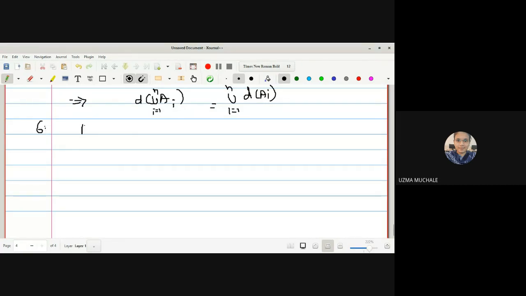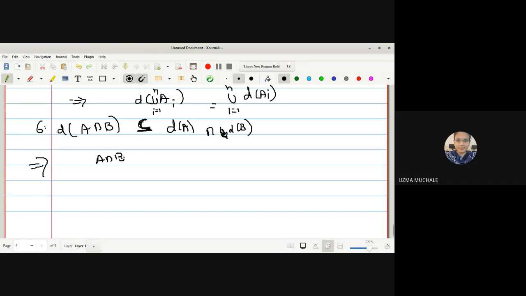What is the property? D of A intersection B is a subset of D of A intersection with D of B. Remember these properties: for union we have equality, for intersection we have a subset. D of A intersection B is a subset of D of A intersection with D of B. Okay, this one is easy to prove.